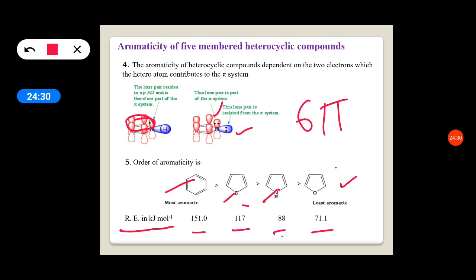In the furan, oxygen is still more electronegative than nitrogen. Therefore, the shared electrons are somewhat attracted towards the oxygen. So there is more electron density on the oxygen compared to all the carbons. Therefore, it has less resonance energy. So this is the order of aromaticity of the heterocyclic compounds. Among these three heterocyclic compounds, thiophene is more aromatic and furan is less aromatic.